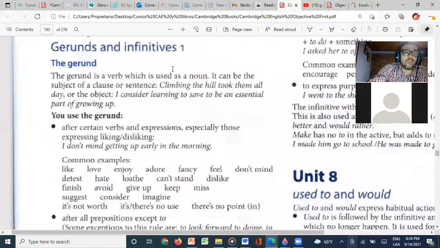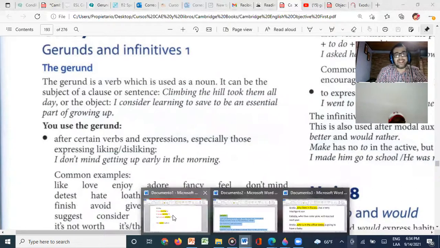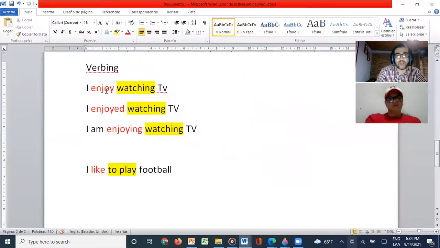So remember, Olher, that a gerund in this case is a verb which is used as a noun. Maybe I can give you some examples here. Like if I say, I enjoy watching, right? In this case, the gerund is watching, because with the verb enjoy, we always use a gerund.